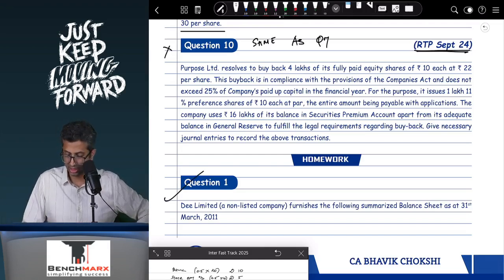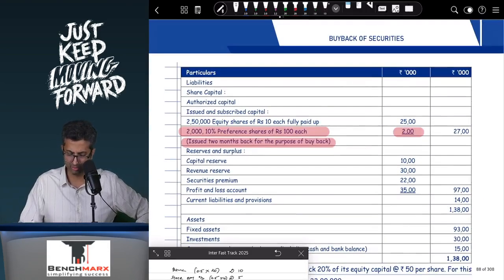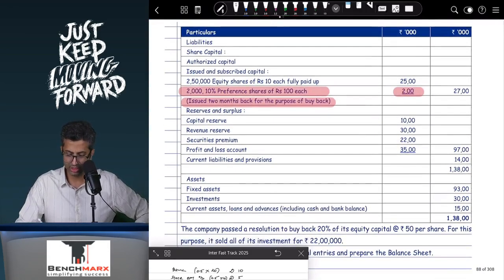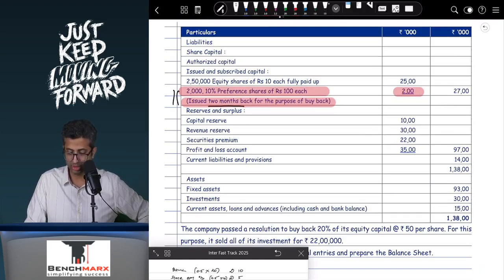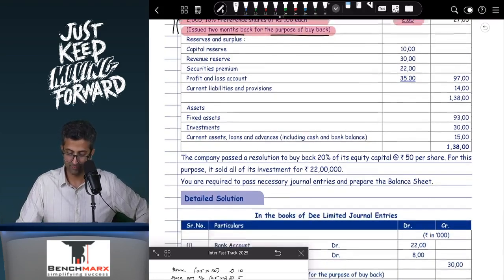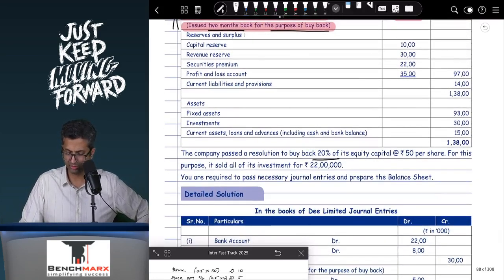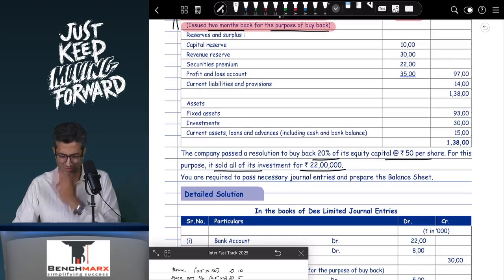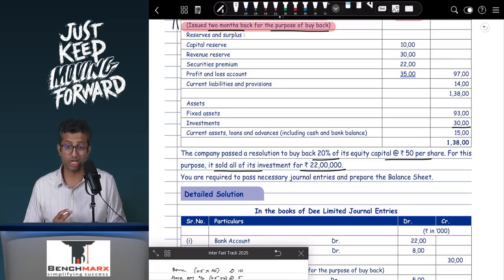D is a non-listed company furnishing the following balance sheet. You have been given this, and I've highlighted this: 10% preference shares issued 2 months back for the purpose of buyback. All of this is given in thousands. The company passed a resolution to buy back 20% of equity shares at 50. For this purpose, it sold all of its investment at 22 lakhs. Very basic: investments were 3,000, sold at 2,200, and hence there is an 800 rupee loss which will go to the PNL.